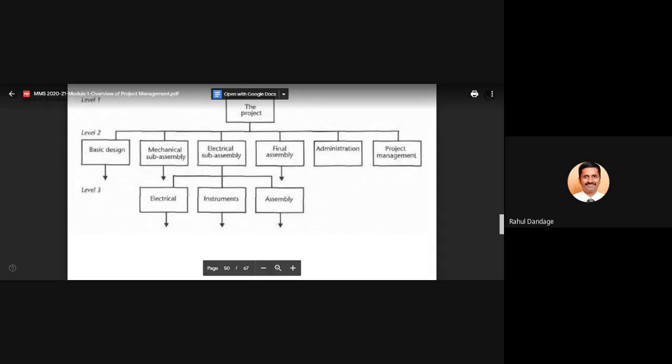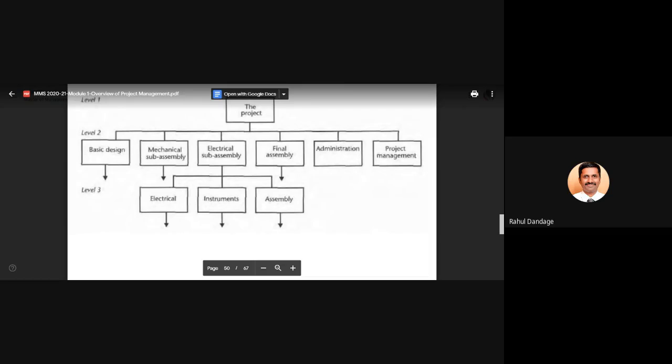Correct. So level one is the first level. That is the project, whatever XYZ project you have. Inside that project, whatever are the main activities, main functions, they have been mentioned in level 2.